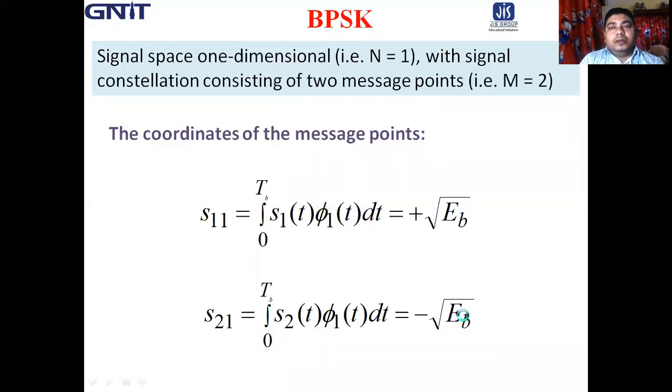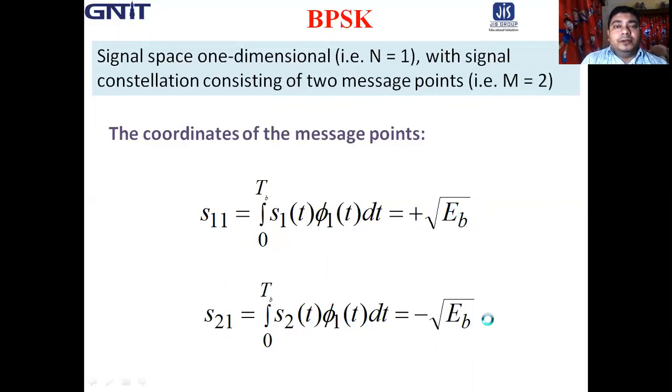So the message points are, for symbol 1, S11, which is plus root over EB. And for message point 2, which is S21, which is minus root over EB.